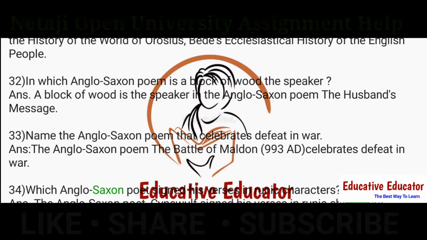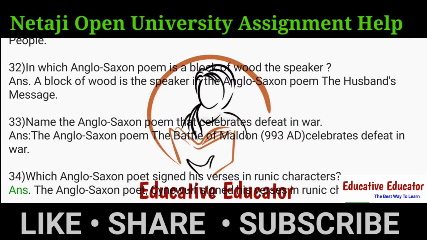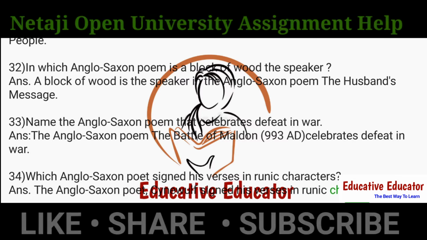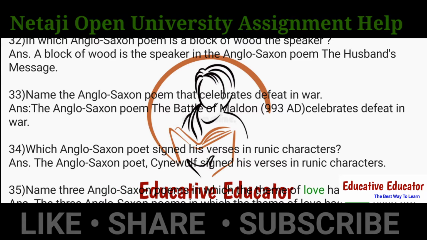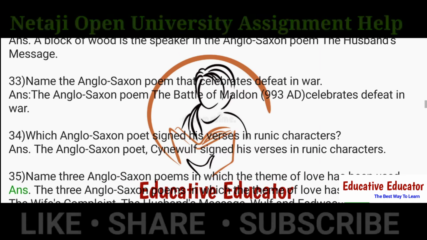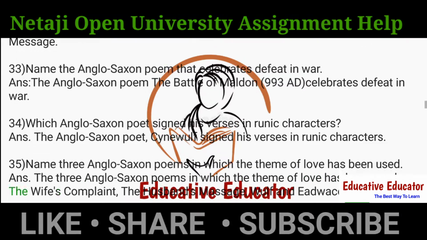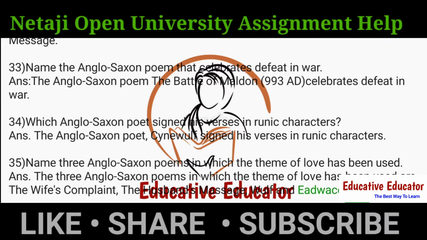34. Which Anglo-Saxon poet signed his verses in runic characters? Ans. The Anglo-Saxon poet Cynewulf signed his verses in runic characters. 35. Name three Anglo-Saxon poems in which the theme of love has been used. Ans. The three Anglo-Saxon poems in which the theme of love has been used are The Wife's Complaint, The Husband's Message, Wulf and Eadwacer.